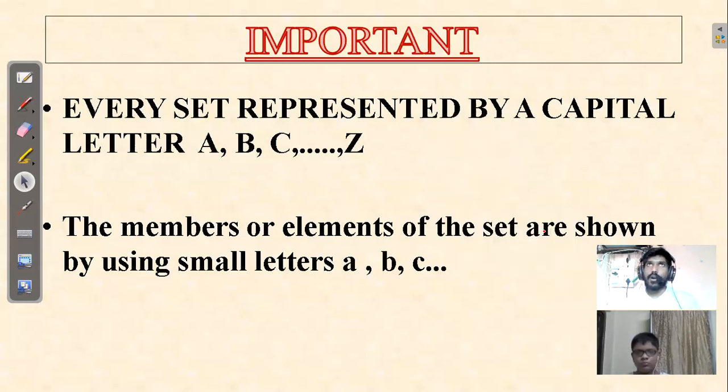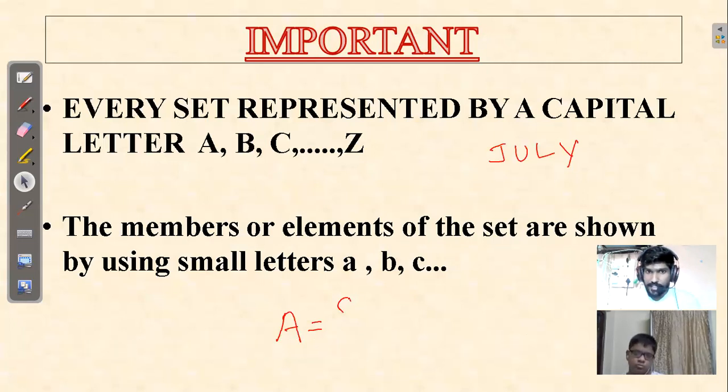When I say set of letters in the word July, you have July. Now I want to write the set of letters in this word. First of all, I will denote the set with some capital letter, say A, and A equals, inside the set.